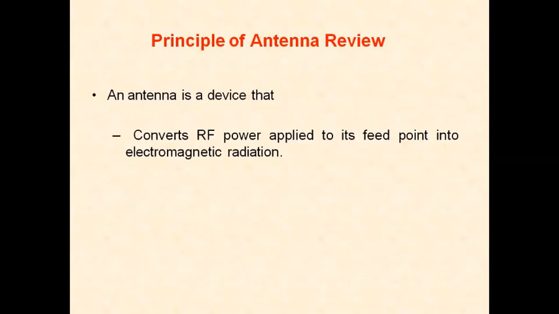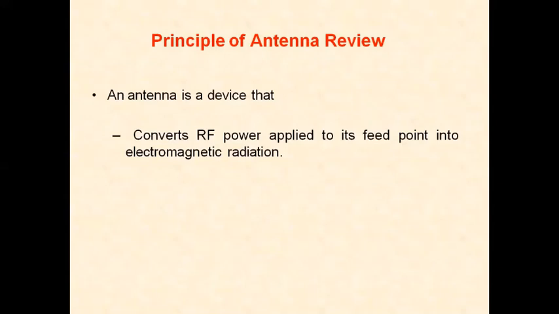It is generally a metallic object such as a wire or collection of wires used to convert high frequency current, that is, the modulated signal, into electromagnetic waves and vice versa. The transmitting antenna is used to couple the space to the input of the receiver. Antennas are employed in different forms, so we have different types of antennas. We will discuss in detail each and every type of antenna.